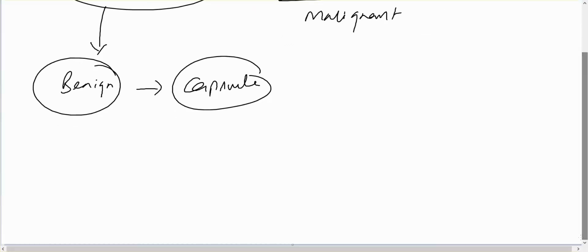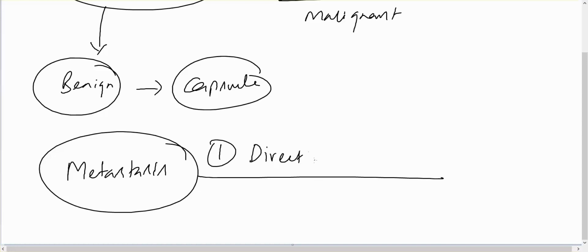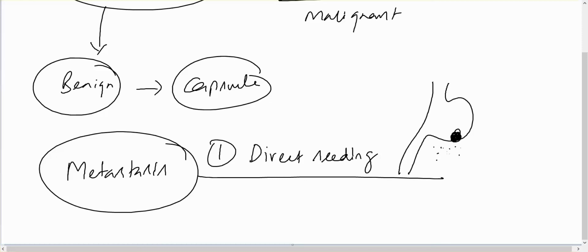So this is the characteristic feature of benign tumors. Now coming to metastasis, you all know metastasis means distant spreading. They spread by three means. One, direct seeding. For example, there is a stomach cancer, and this stomach cancer involves the whole wall of the stomach, and the cancer cells fall into the abdominal peritoneal cavity and go to all the organs in the abdomen. So it is called direct seeding, otherwise called pseudomyxoma